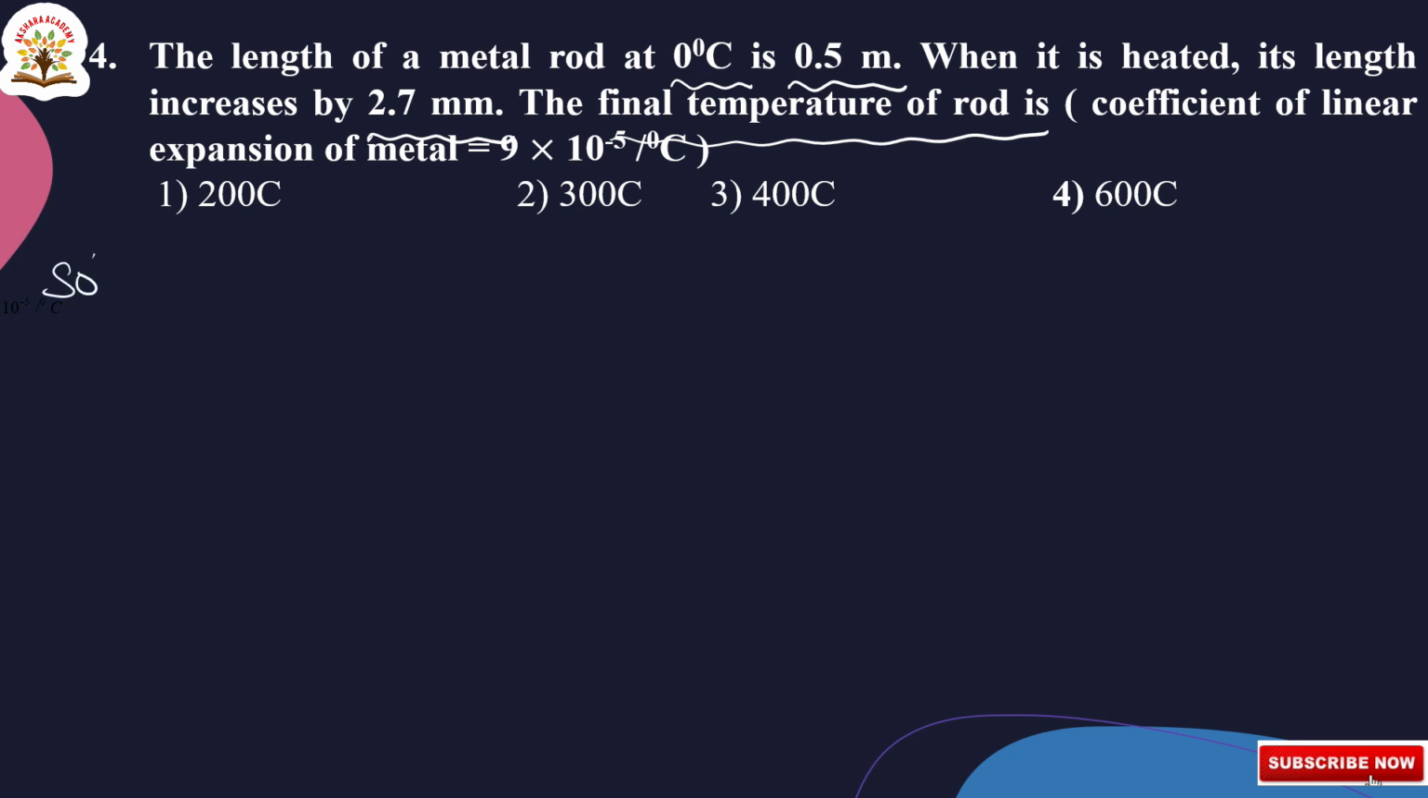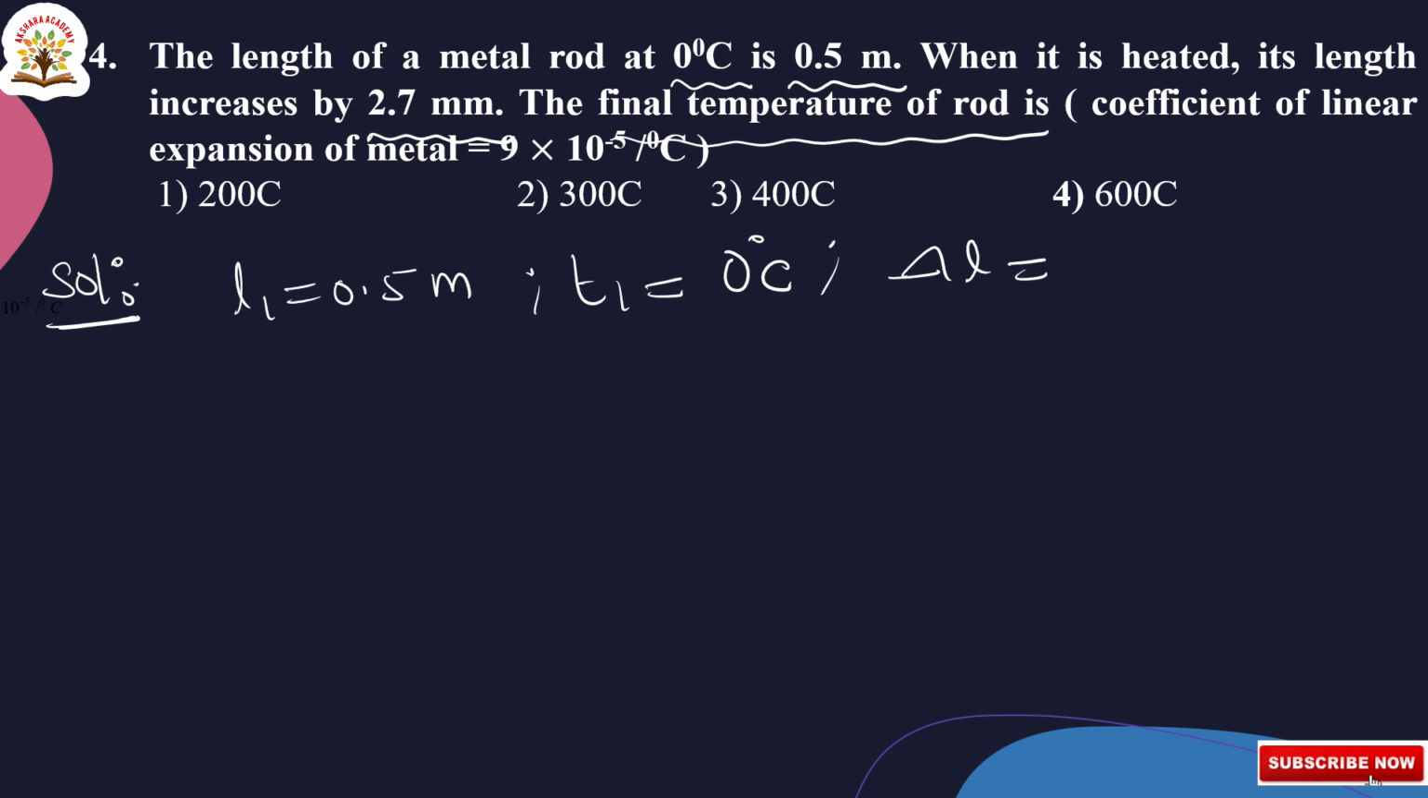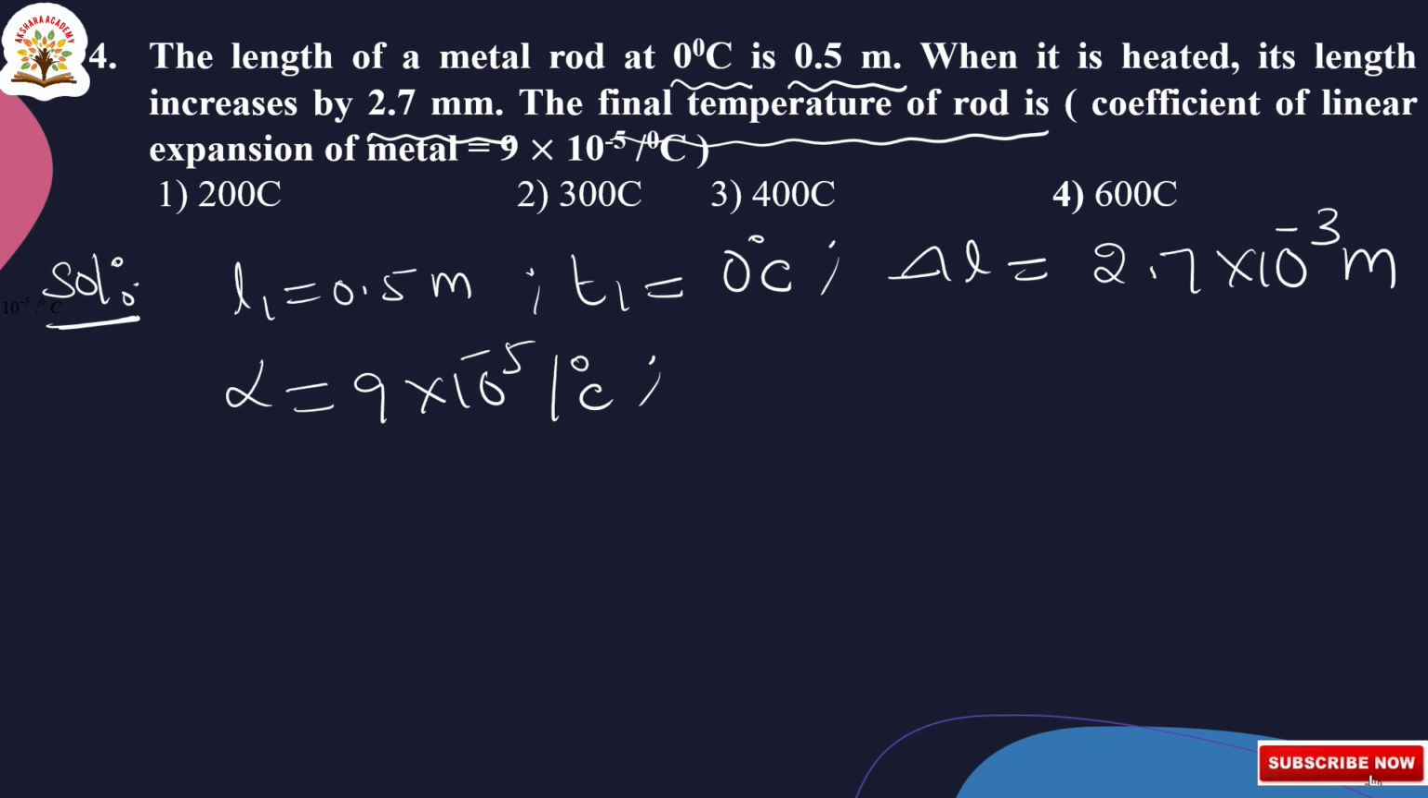Okay, let us go to the solution. Given L1 is equal to 0.5 meters and T1 is equal to 0 degree centigrade, and they gave delta L is equal to 2.7 millimeters. Converting into meters, 2.7 into 10 to the power of minus 3 meters, and alpha they gave as 9 into 10 to the power of minus 5 per degree centigrade. We have to calculate the final temperature.